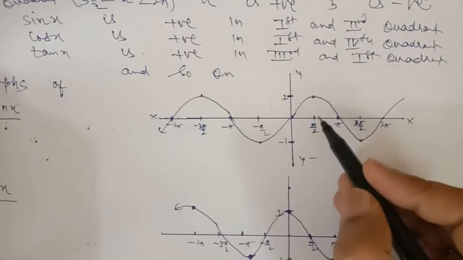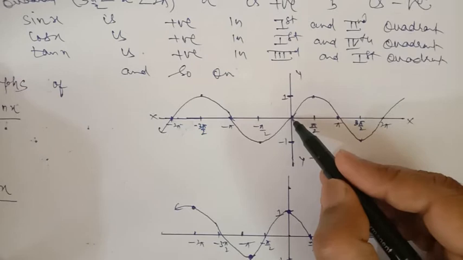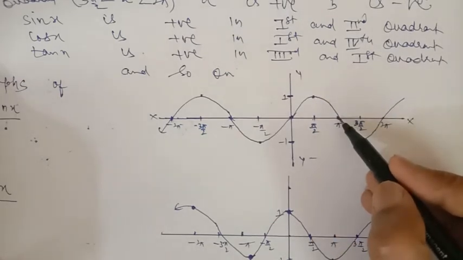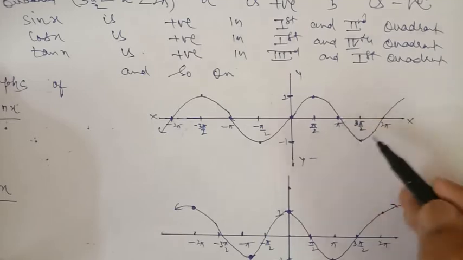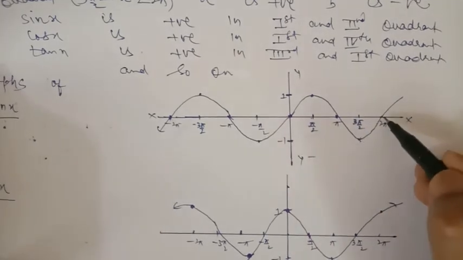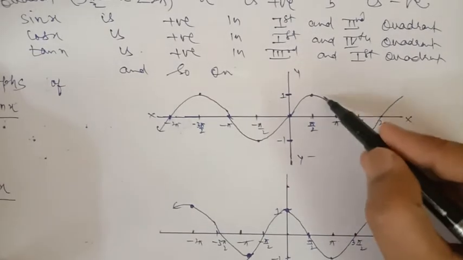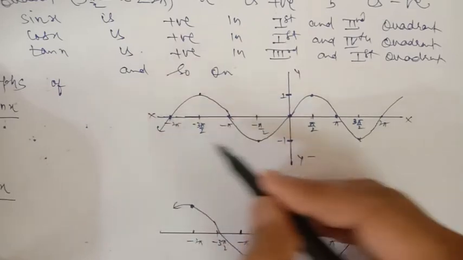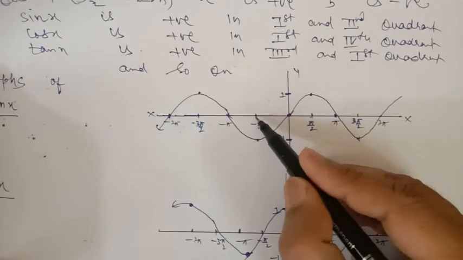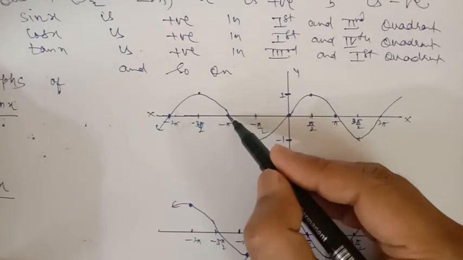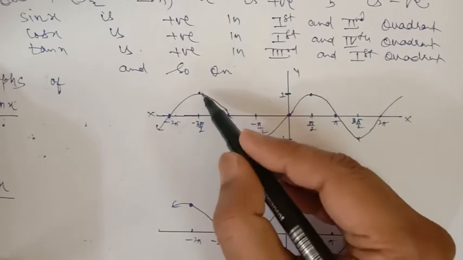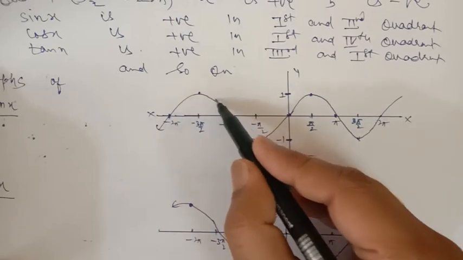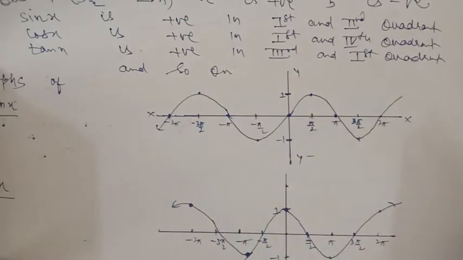Now if we draw the graph of sin x, the value of sin x for 0 is 0, for 90 it is 1, for 180 it is 0, for 3 pi by 2 it is minus 1, and for 2 pi it is 0. If you join these points, we get the shape of the graph like this. Similarly, in the negative direction of the x-axis, for 0 it is 0, for minus 90 it is minus 1, for minus pi it is 0, for minus 3 pi by 2 it is plus 1, and for minus 2 pi it is 0. If we join these points, we get this graph.